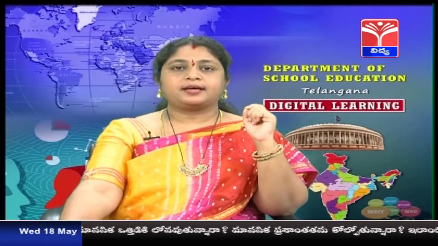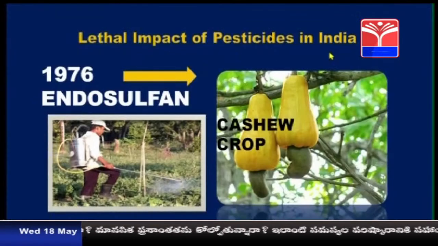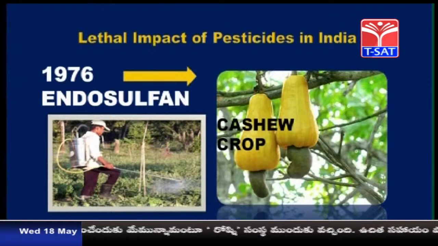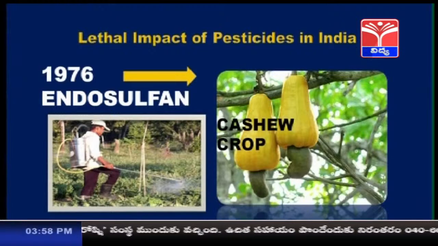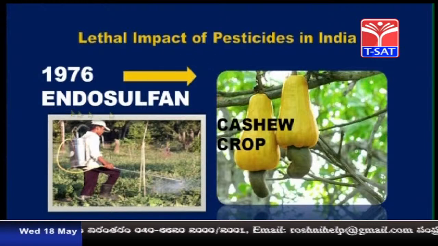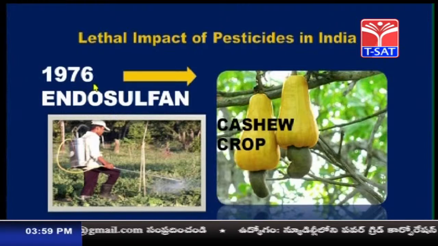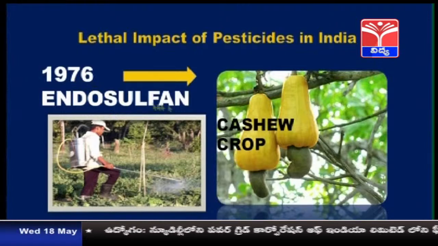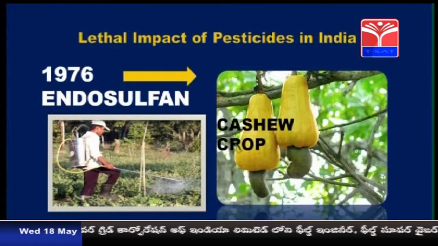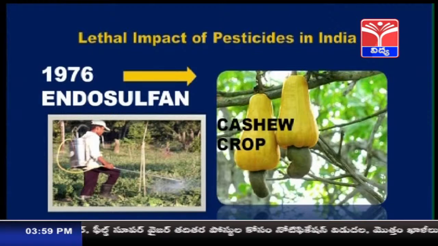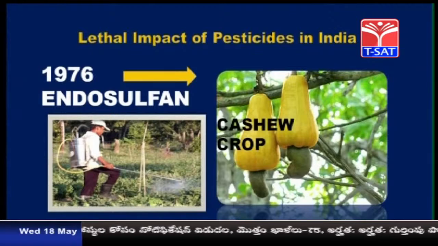Another one is lethal impact of pesticides in India. Lethal means dangerous or threat to life, causing death or diseases. So, what is the impact? This pesticide, endosulfan, was sprayed in 1976 by the Kerala government to control the pest in cashew crop. So, the cashew crop was protected from the pest.